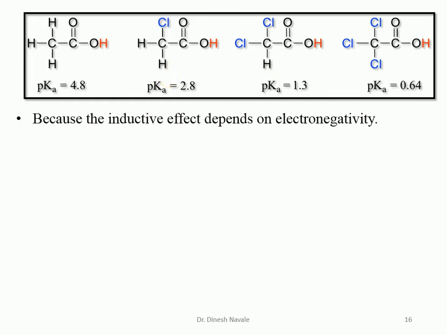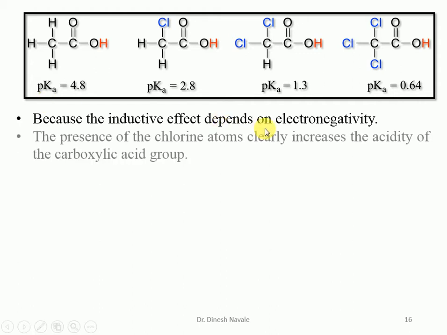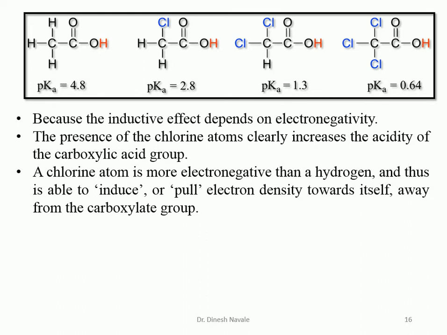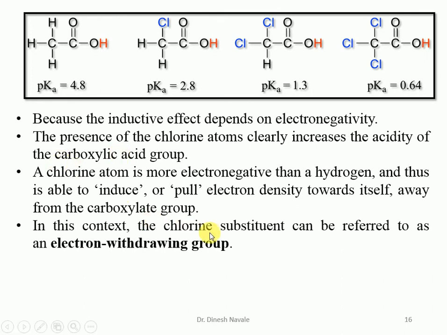So as we have discussed, electronegativity is responsible for the inductive effect. The presence of the chlorine atom is important for carboxylic acid stability, but the position and number of chlorine atoms play a less important role. So all chlorines can be responsible for the electron withdrawing group, that is the minus I effect.